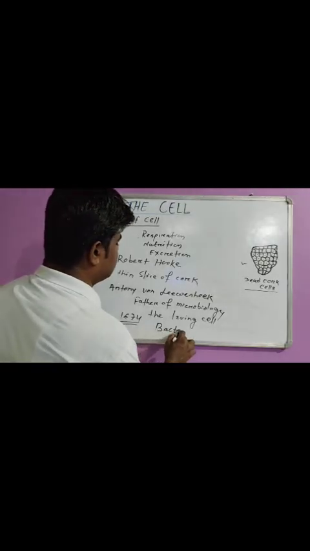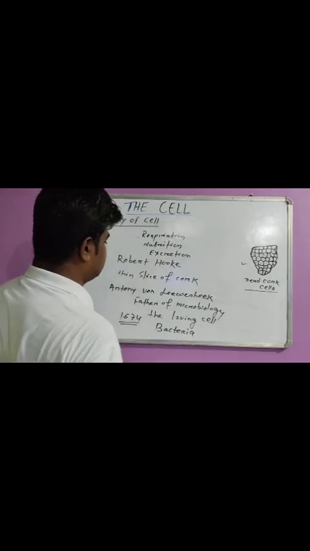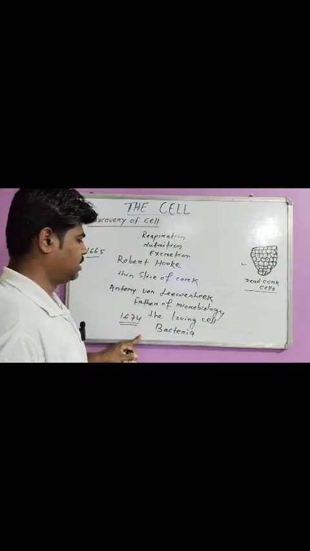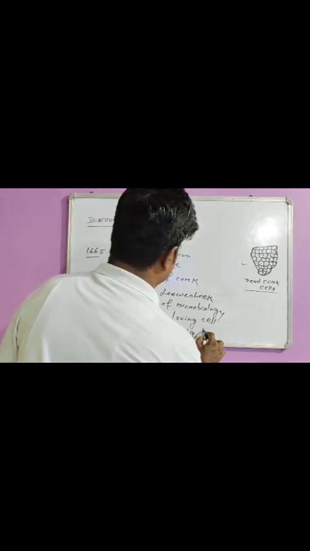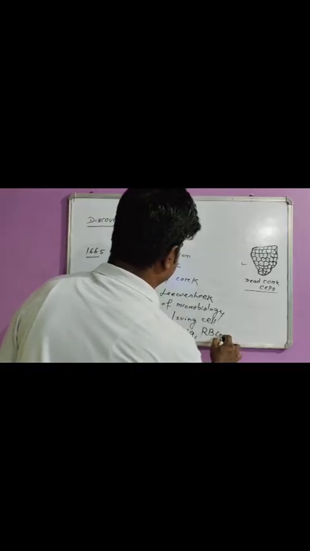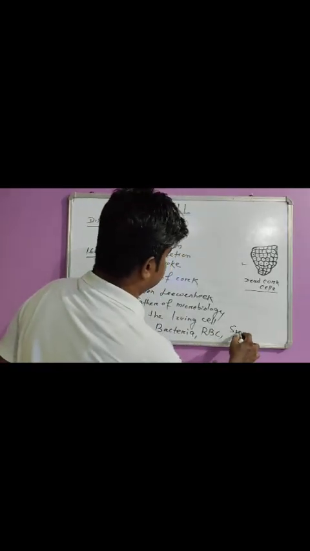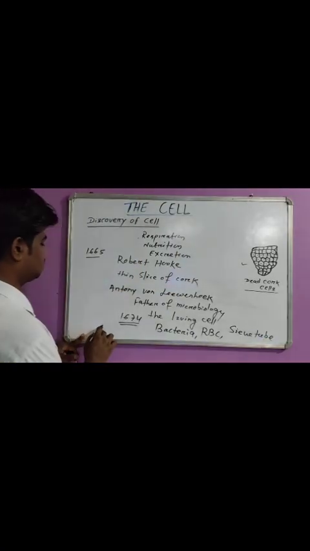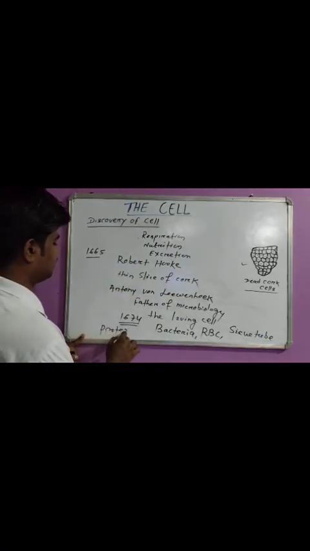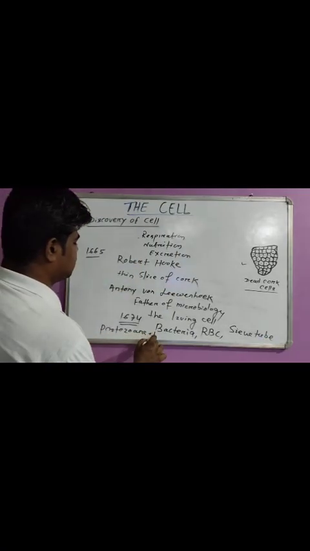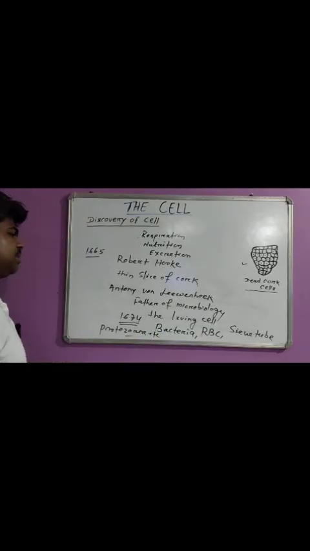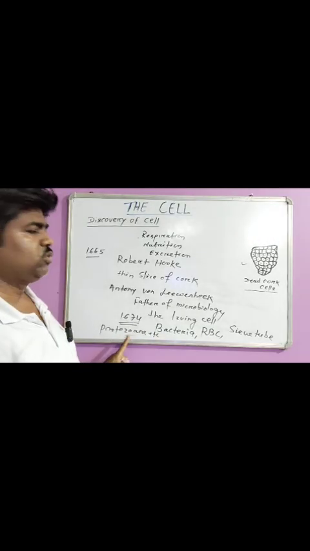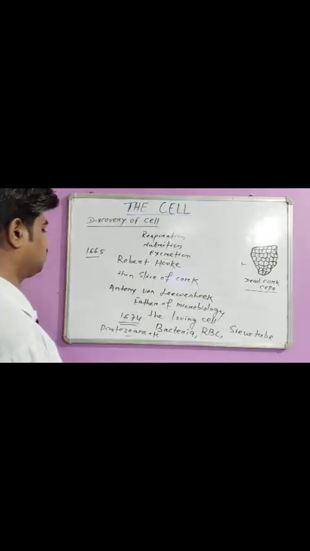We all know that bacteria were discovered by Antony von Leeuwenhoek. He discovered living cells like bacteria, blood cells, that is RBC, the sieve tube, protozoans, and also sperm cells.